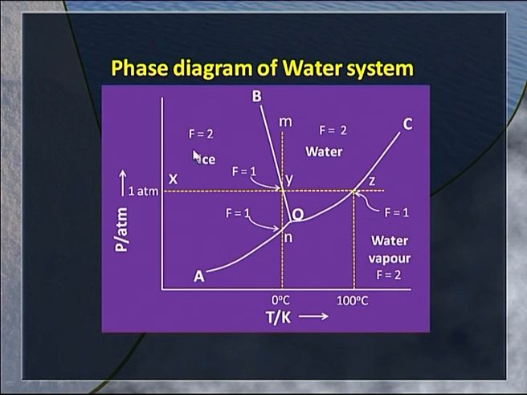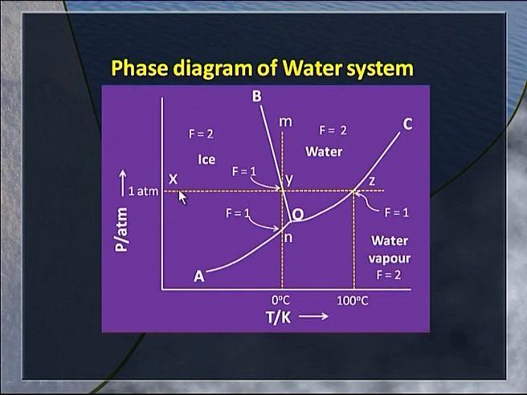We are in a bivariant region. We can change both temperature and pressure as per phase rule, because we have 2 degrees of freedom. We can arbitrarily fix the pressure at 1 atmosphere, and we are left with 1 degree of freedom, so that we can move along the line without anything happening other than increasing temperature, and ultimately reach the point y, at which liquid water makes its appearance, at which it becomes a two-phase system.